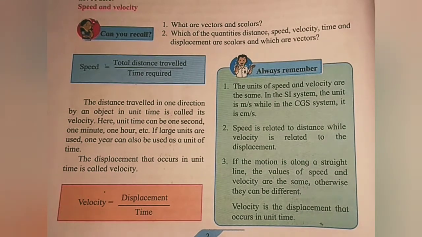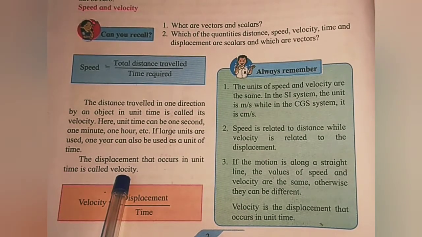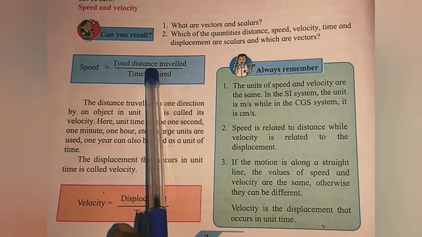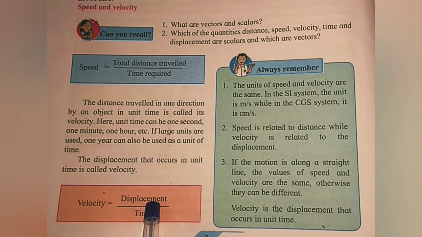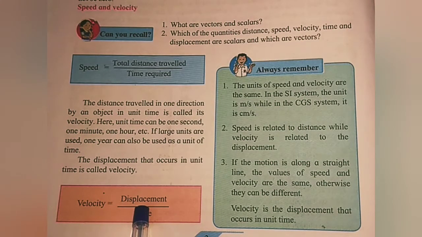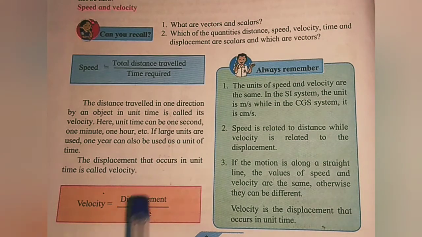Here it is given that the displacement that occurs in unit time is called velocity. So speed requires distance and velocity requires displacement. What is the difference between speed and velocity? For velocity we require displacement. For speed it requires distance traveled. These are the two different things we have seen in the first part, and we also saw examples to calculate distance and displacement.